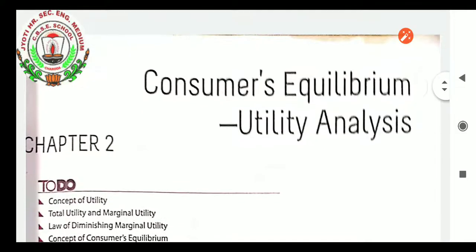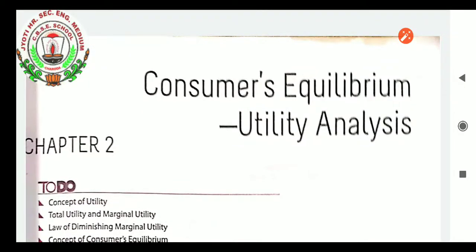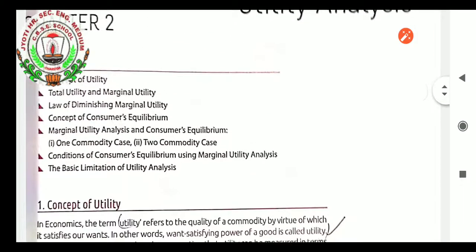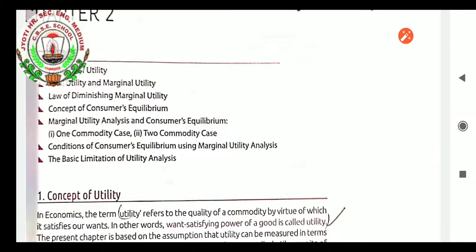As this is our second chapter of microeconomics, consumer equilibrium with utility analysis. Let us see what is consumer equilibrium with utility analysis, students. Consumer equilibrium is the level at which the consumer gets satisfied.